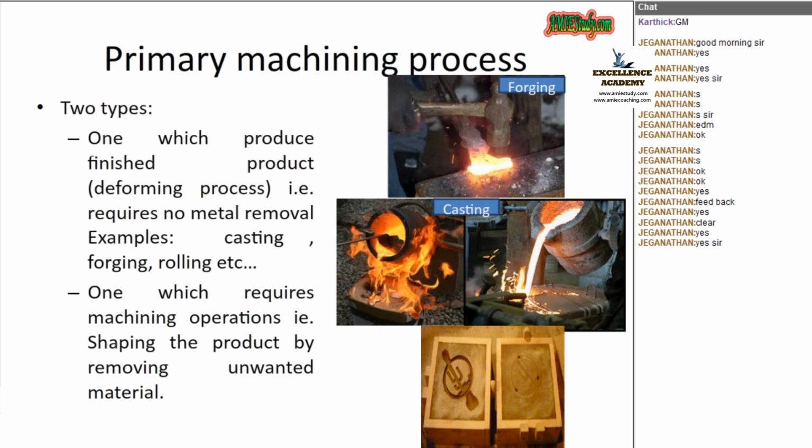Yes, 2 types of primary machining process are there. I already told you that in the case of casting and forming, the unwanted materials are removed or not? In the case of casting and forming, unwanted materials are removed or not? Jagannathan?